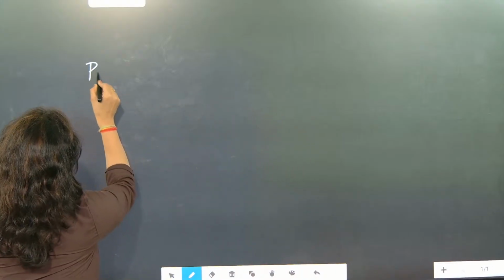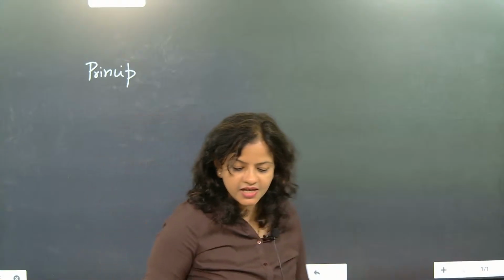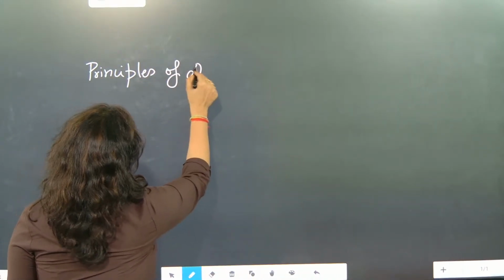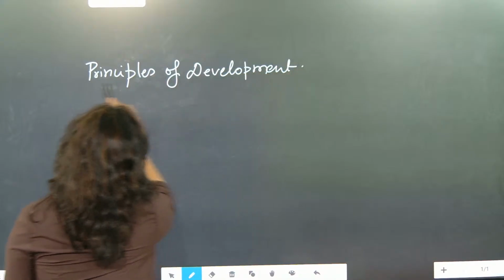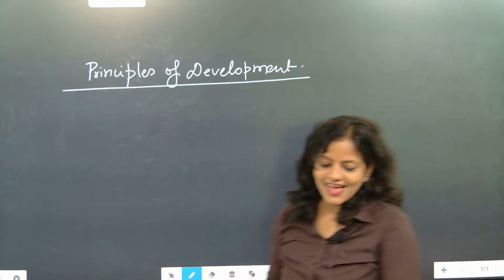Write the principles. Principles of development.